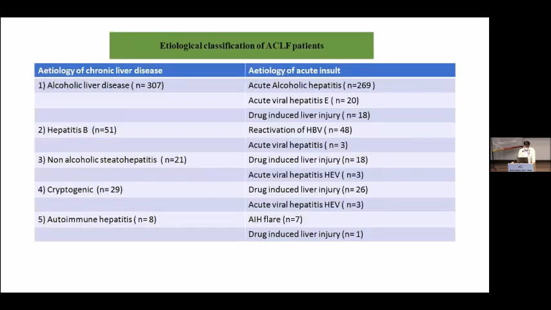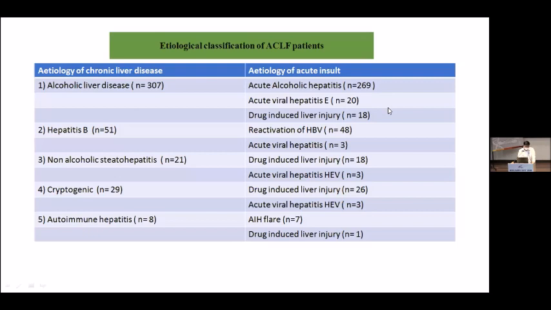The most common etiology in this ACLF study was alcoholic liver disease, in almost 72 to 75% of patients. In alcoholic liver disease, the acute insult is alcoholic hepatitis in 86% of patients, with 6% each from viral hepatitis and drug-induced liver injury.